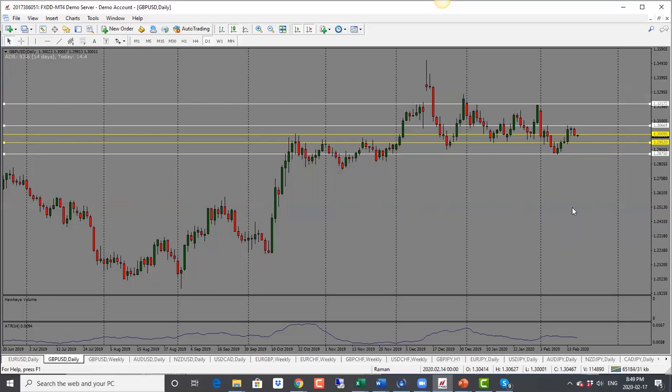Now, having said that, though, overall price has been pushed up for British pound because of the positive stuff that we heard in regards to the finance minister resigning, and then there's a new person in place who is likely to have more of an expansionary fiscal policy, which means more spending, which is seen as a positive thing for the economy.